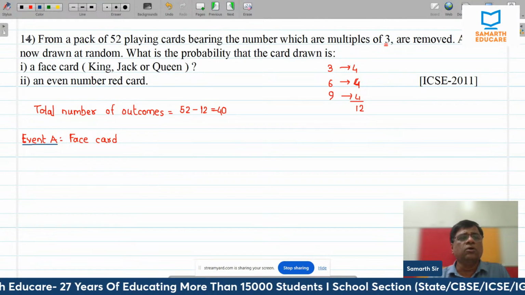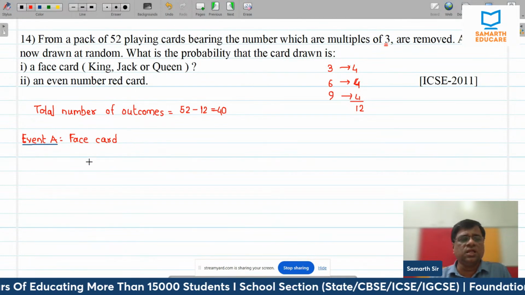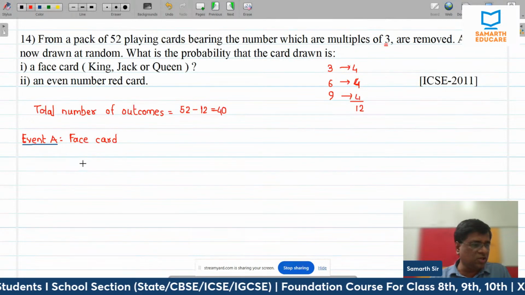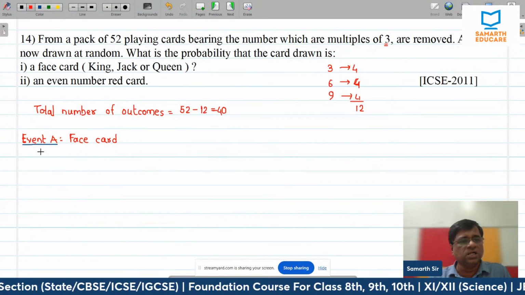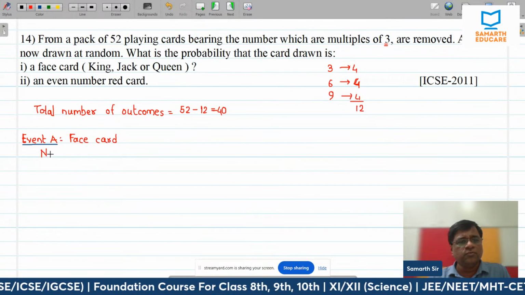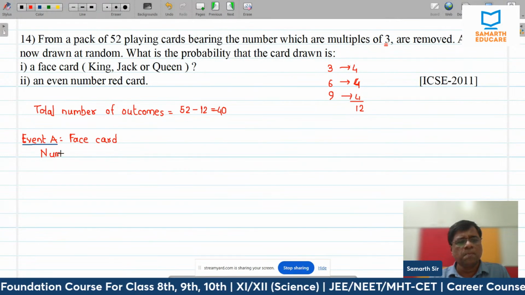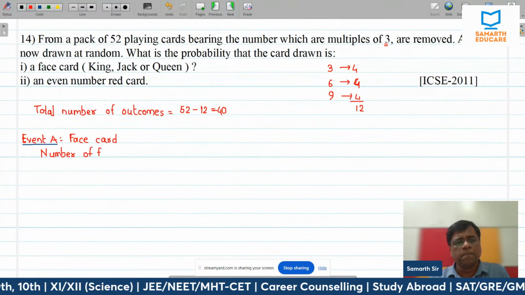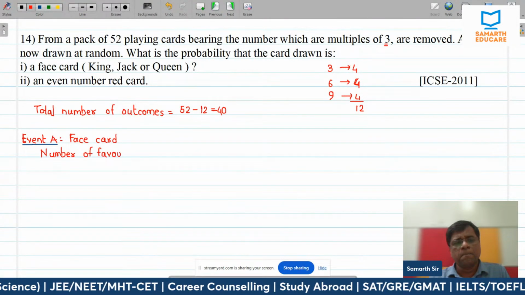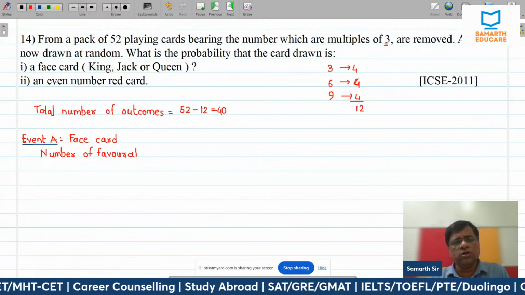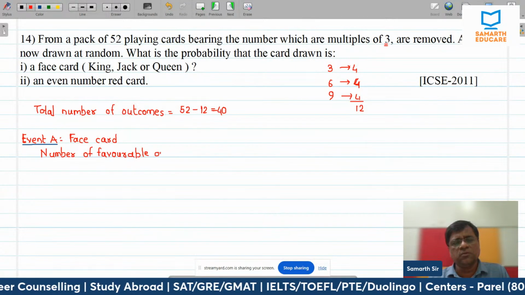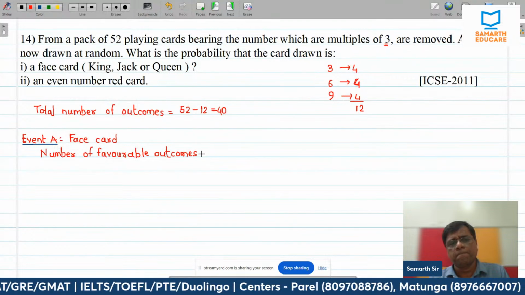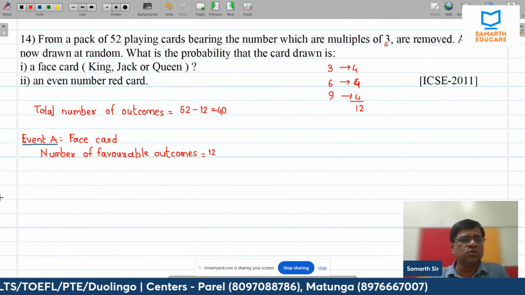Now how many face cards are there? 12 face cards are there. 4 cards of Jack, 4 cards of Queen and 4 cards of King. So the number of favorable outcomes is equal to 12.